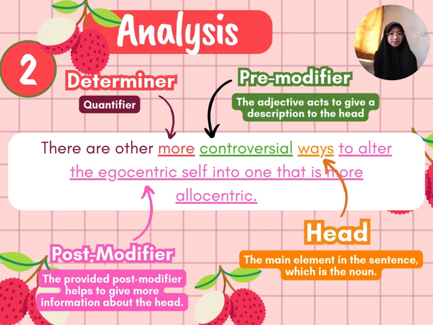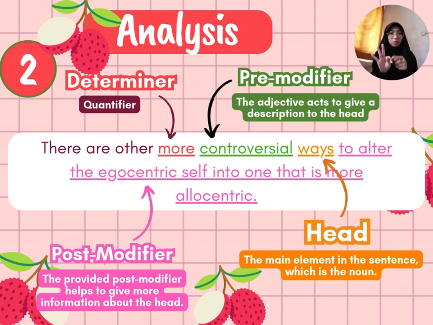In this sentence, we can see that there are four structures of the noun phrase. As we all know, the noun structure has four.